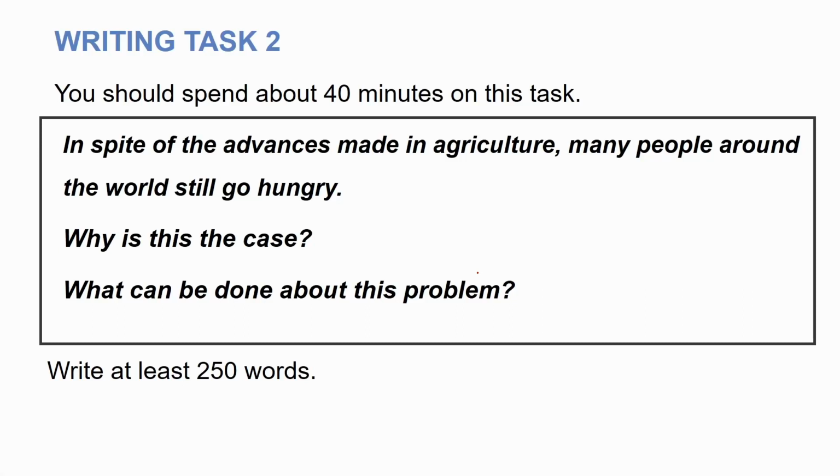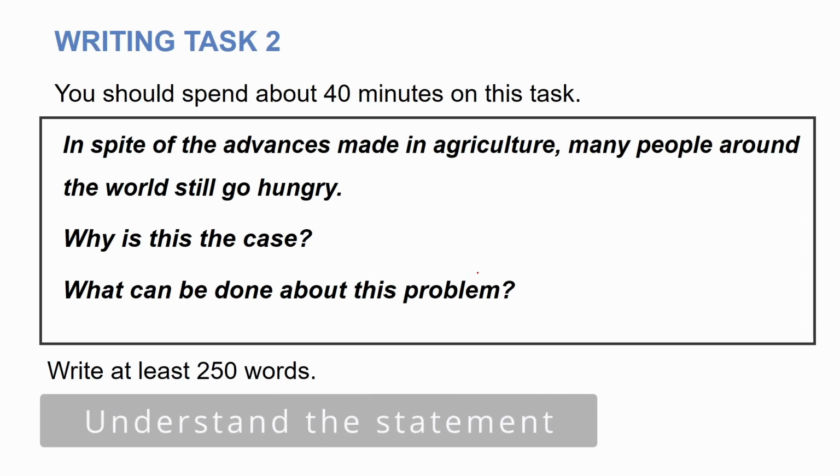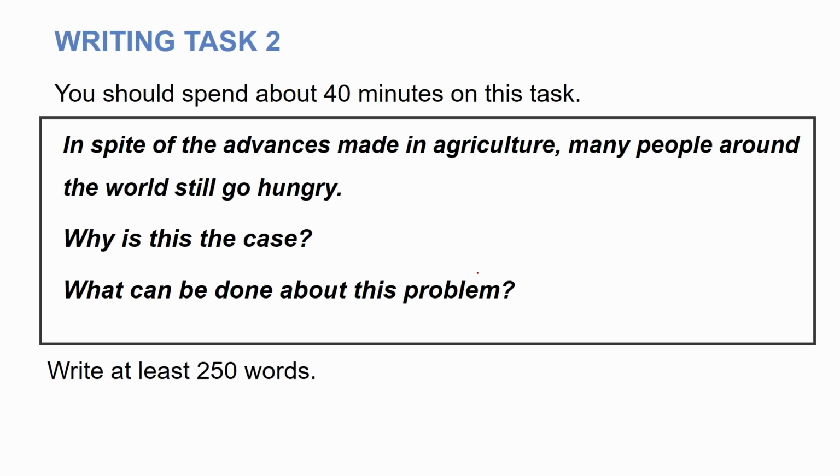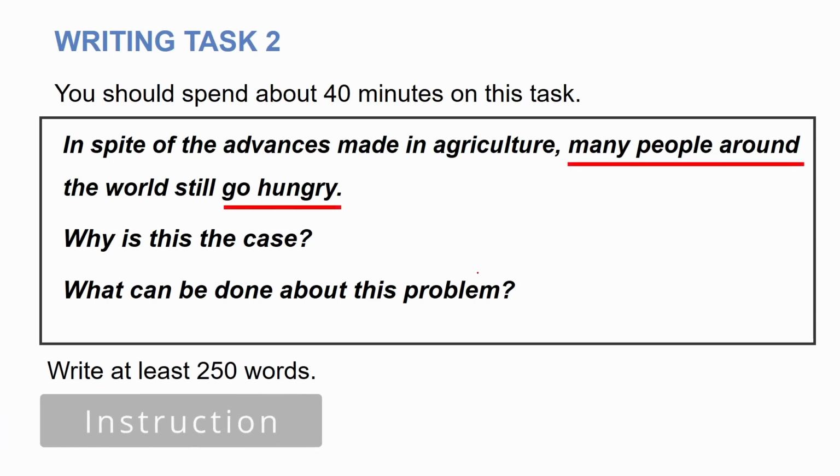All right, let's write a problem solution or cause solution essay. This one is from IELTS Academic 13. As usual, we need to understand the statement and the instruction. In spite of the advances made in agriculture, many people around the world still go hungry. The instruction is two parts. Why is this the case? It means why many people go hungry despite the advances made in agriculture, and what can be done about this problem.